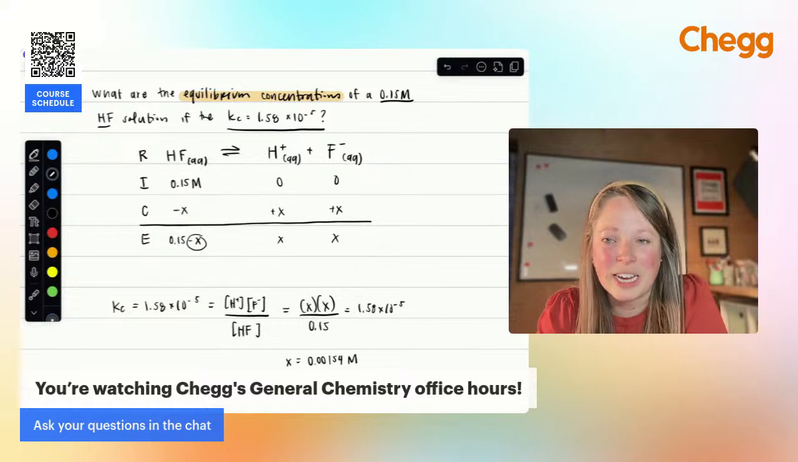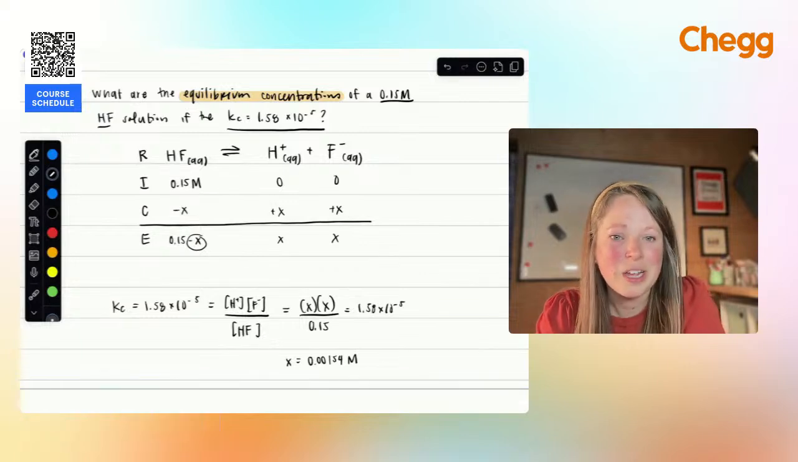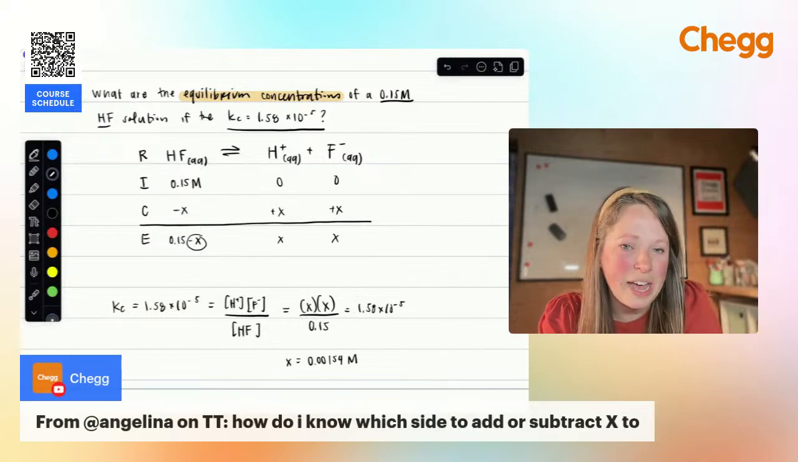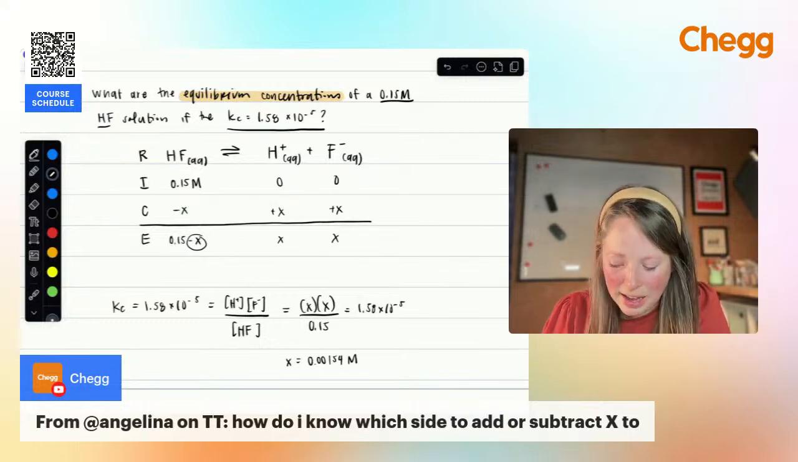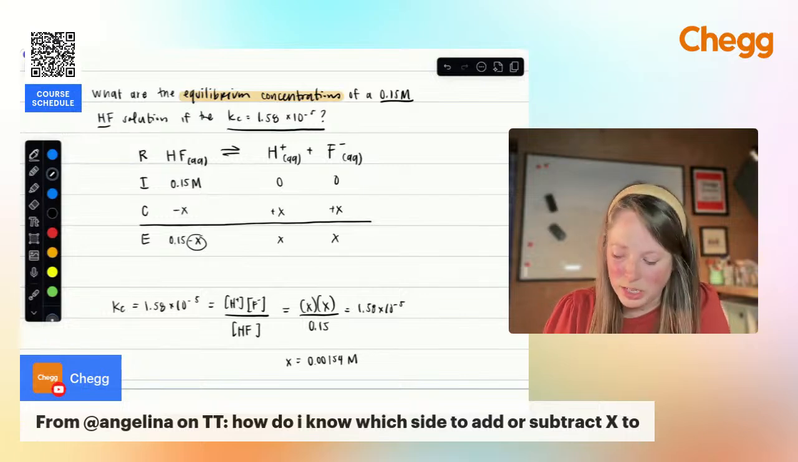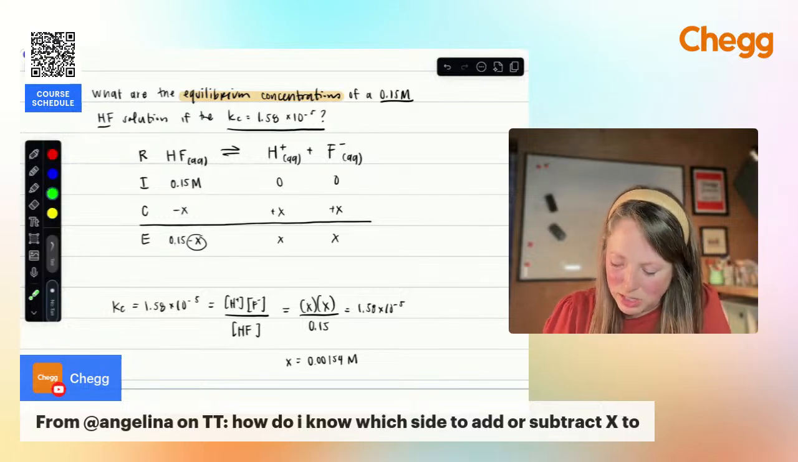How do I know which side to add or subtract x to? Basically, what we're doing is we're looking at what's happening in this reaction. Initially, I had just HF in solution. So I started out with just this.